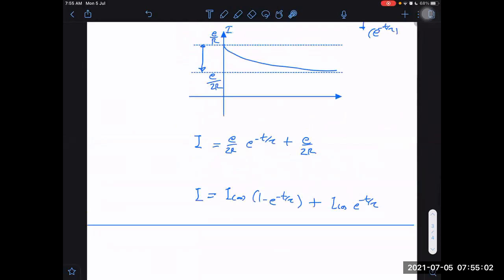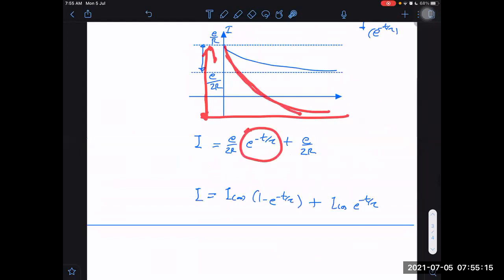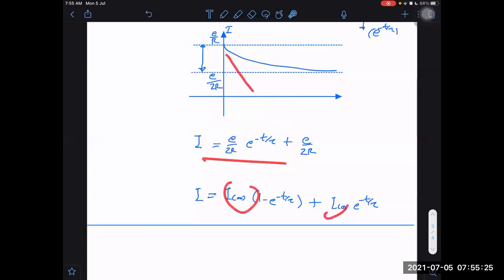If I want to start from the graph, and from that I want to write, then I have told you the method of the graph also. The gap, which is equal to E by R plus E by 2R, that is the gap. Gap multiplied by the decay factor plus shift, but it is shifted downwards, so it will be minus shift, minus E by 2R. We can do that also. We can start from the graph and write the equation, or we can directly write the equation this way.